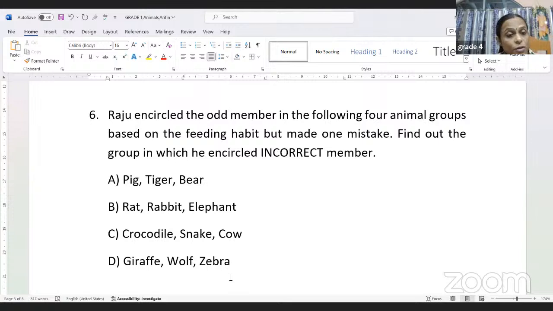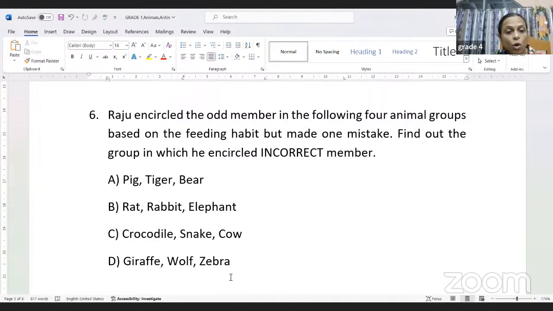Here we have 2 omnivores and 1 carnivore in between. So let us try to find out. So the correct one will be, I'm so sorry, rat, rabbit, and elephant. Rat is an omnivore, children. Rabbit is a herbivore and elephant is also a herbivore.